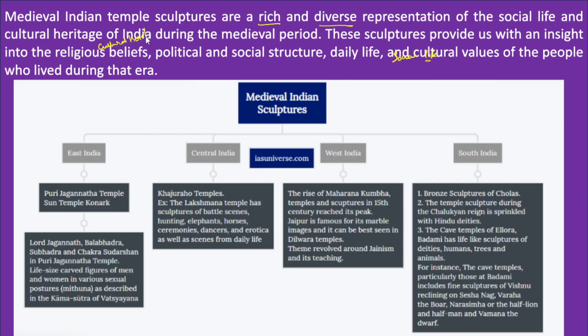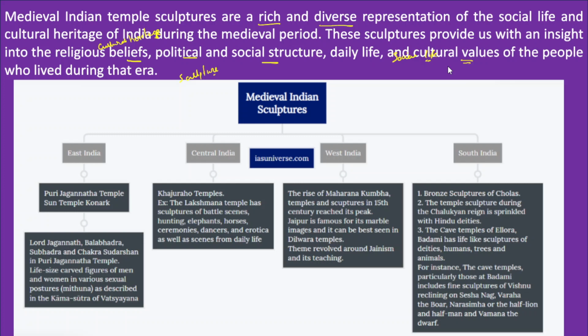Therefore, the sculpture on these temples represents a wide variety of social beliefs, religious beliefs, and the political and social structure that was prevalent in the society, and the cultural values of the people that were followed during the medieval times.